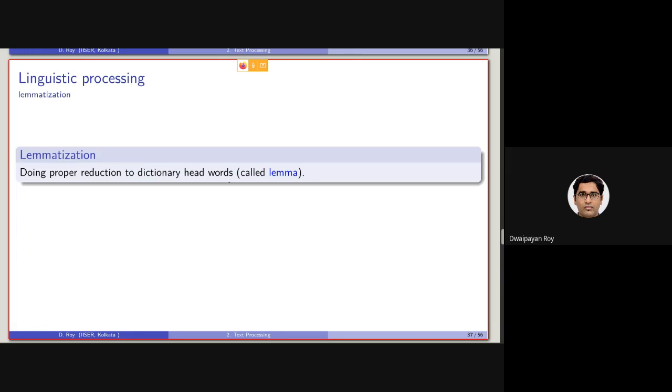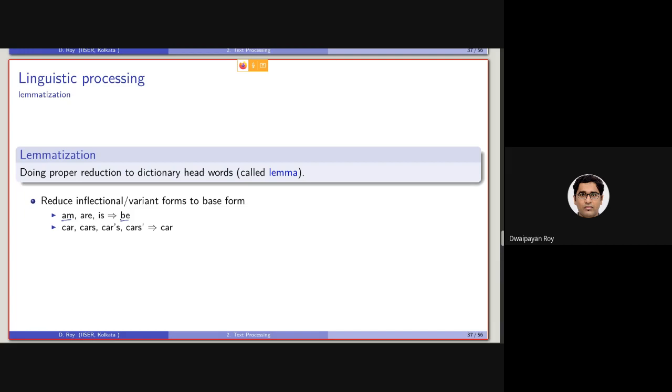Lemmatization is a mechanism which will be transforming the word into the head word, which is formally called the lemma. For example, if the term occurring in the document is, say, am, it will be transformed into be.